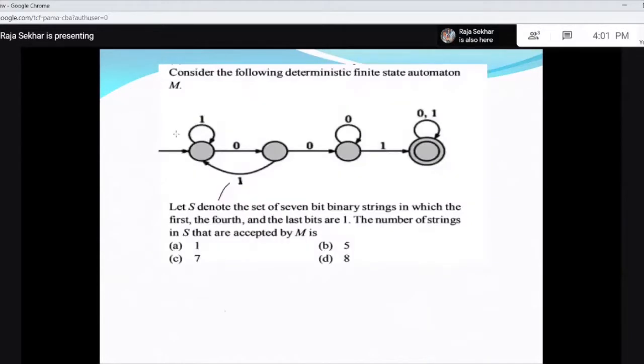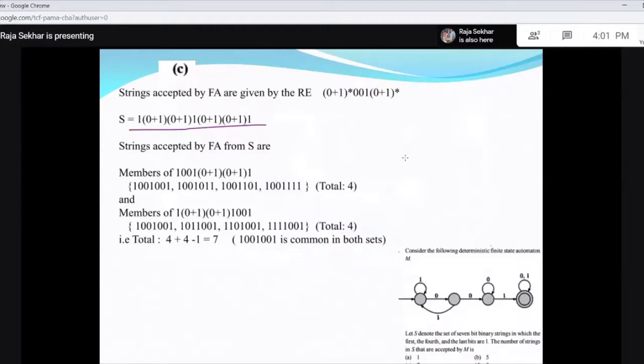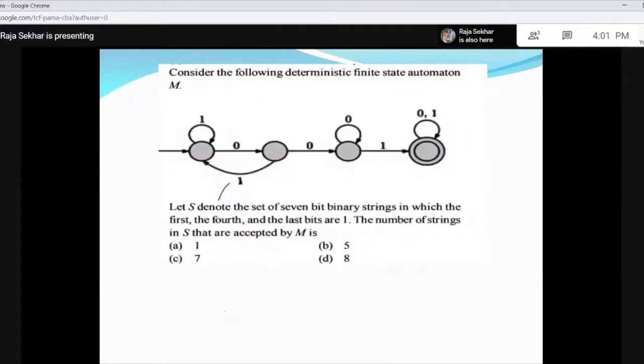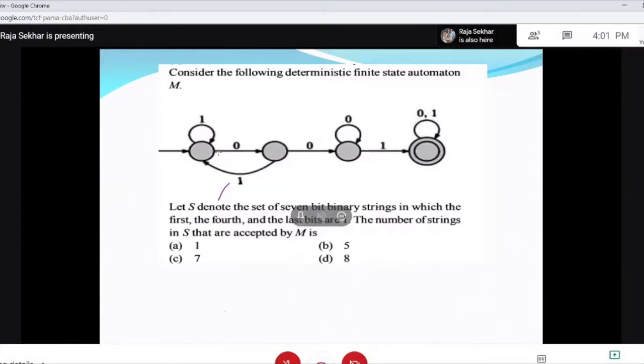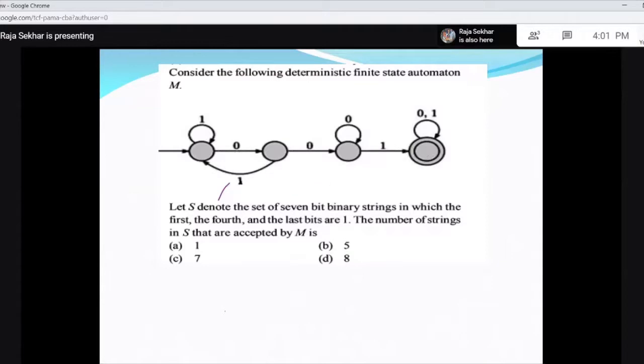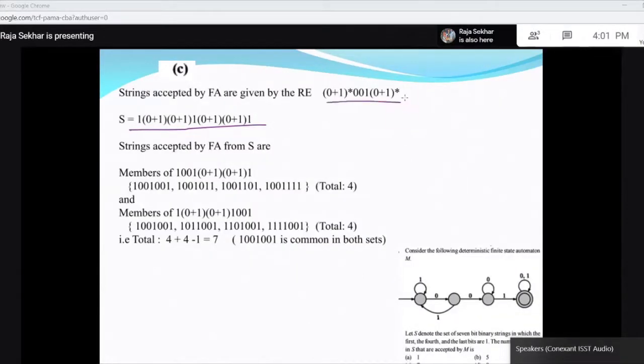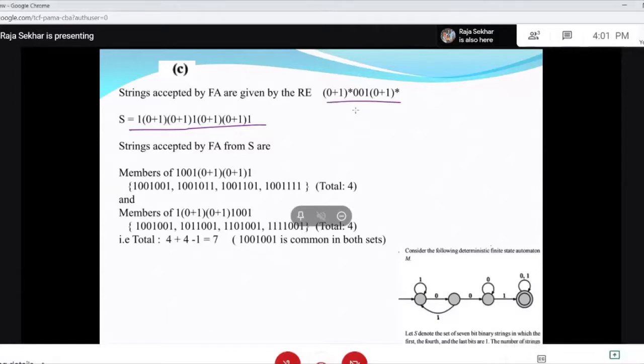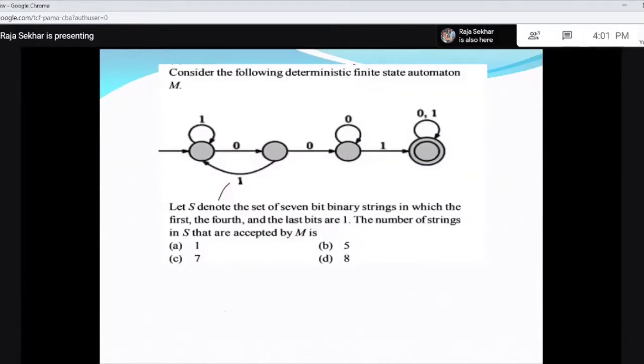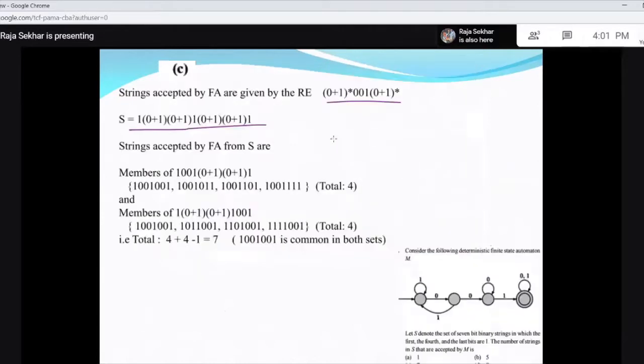What I am checking is whether two zeros are followed by 1. So this is my regular expression. When 0, 0, 1 is there, it is now accepting. Right? This is regular.